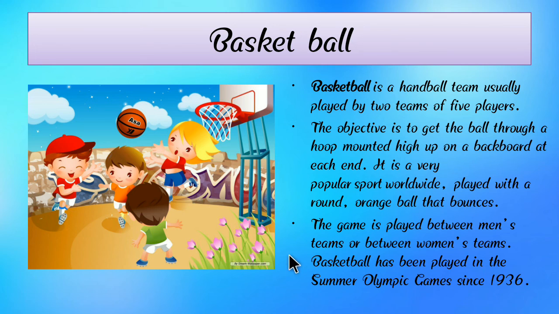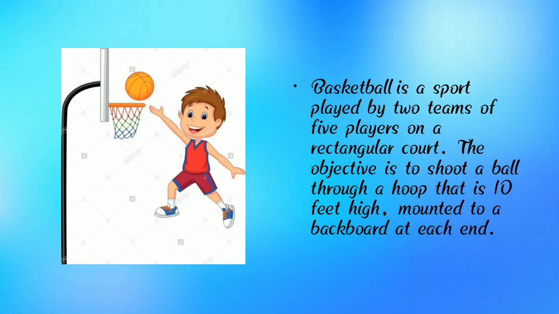Here we can see a photograph of basketball, a very interesting and popular game. Basketball is a sport played by two teams of 5 players on a rectangular court.